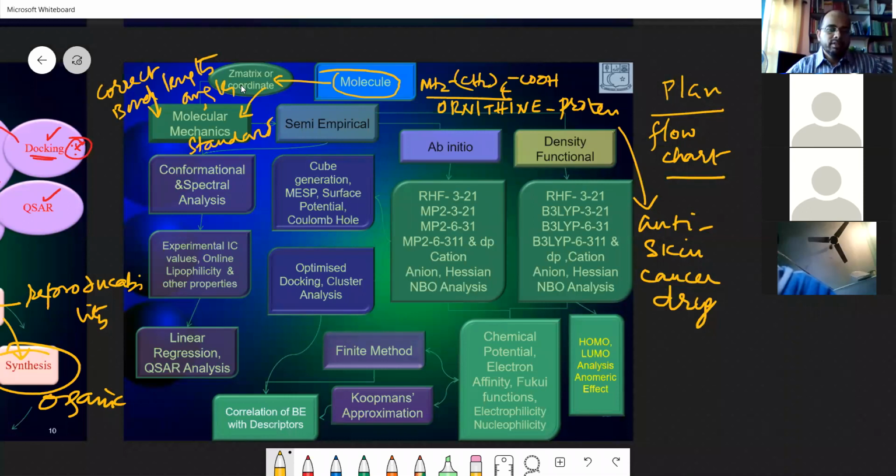After that correction, you have to go for conformational analysis, giving the Ramachandran plot, along with spectral analysis to establish the structure. Then we look for experimental IC, inhibitory concentration values, and physical values online.